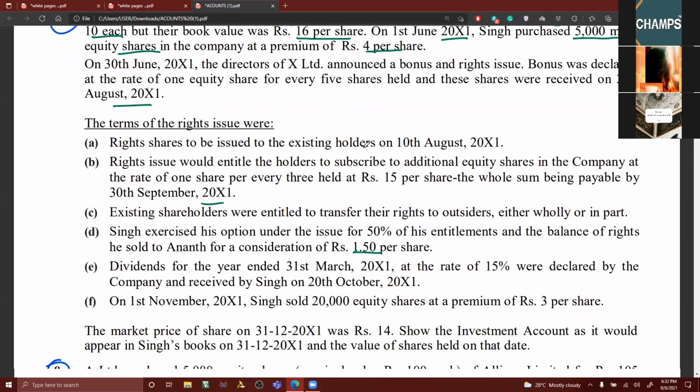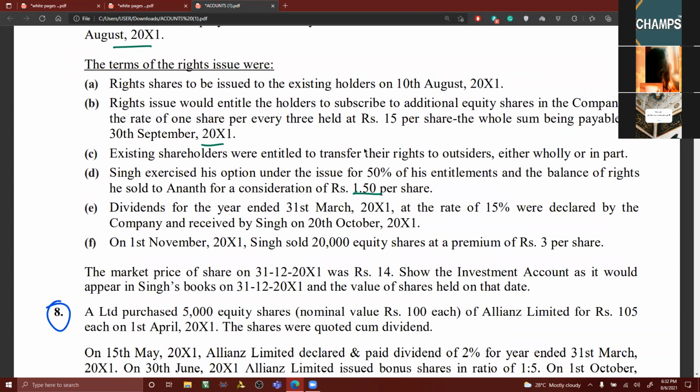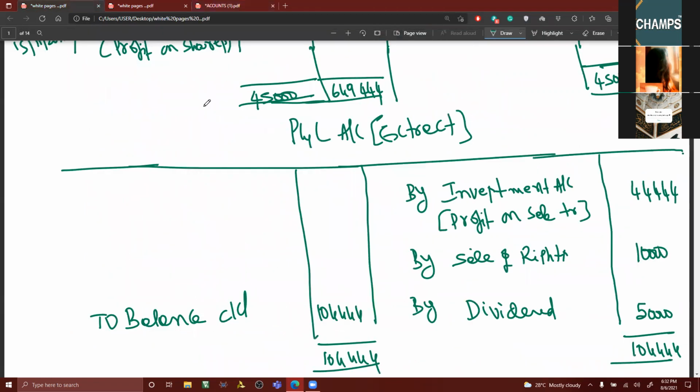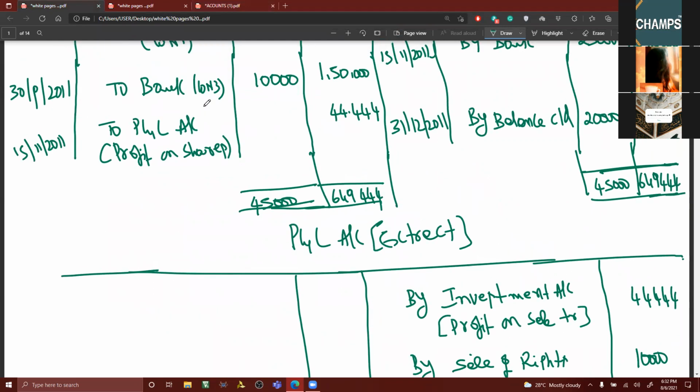The market value, only thing is that I think I've mentioned in the previous problems, my dear friends, in the earlier problems you have seen. When market value is not given, we assume that cost price is lower than market value. We have also discussed this in debentures also, fixed bearing scripts.